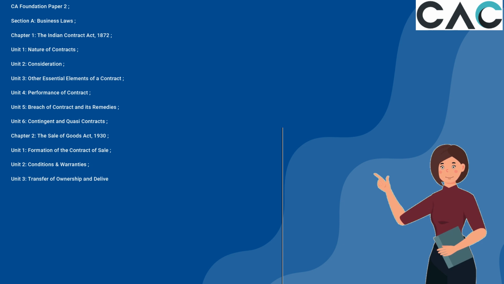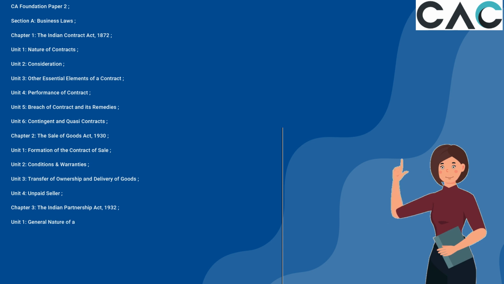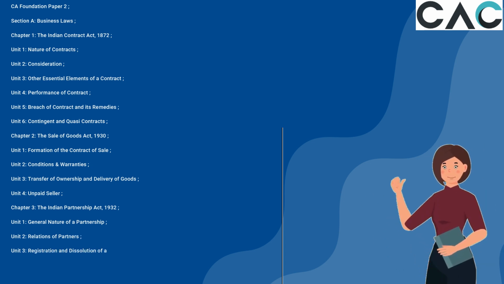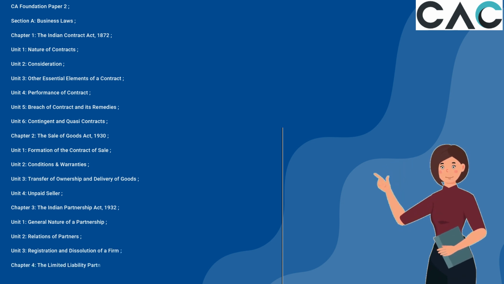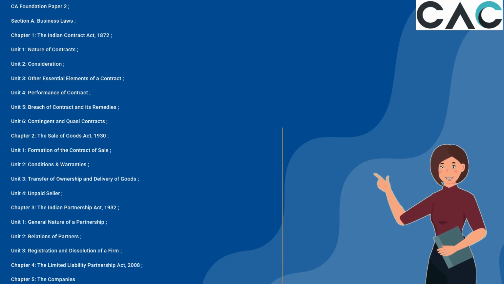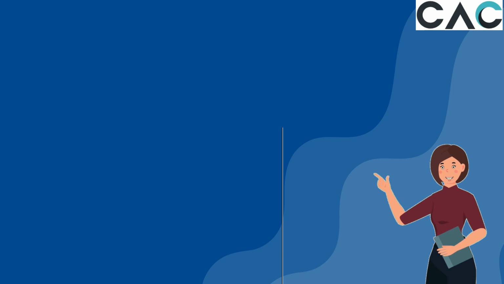Ownership and Delivery of Goods. Unit 4, Unpaid Seller. Chapter 3, The Indian Partnership Act, 1932. Unit 1, General Nature of a Partnership. Unit 2, Relations of Partners. Unit 3, Registration and Dissolution of a Firm. Chapter 4, The Limited Liability Partnership Act, 2008. Chapter 5, The Companies Act, 2013.